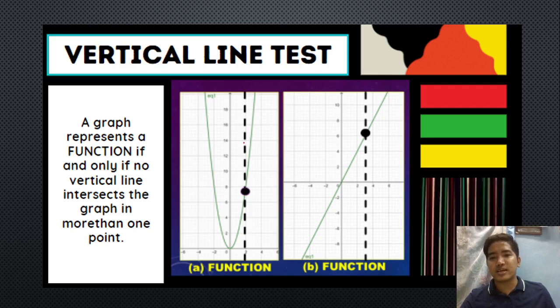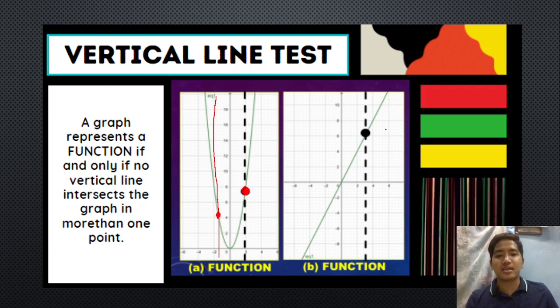Then, gumawa tayo ng vertical line dito. Then, one time lang tumama yung ating vertical line doon sa ating graph. One time lang. Okay? So, we can say that this is a function. So, kahit saan ka mag-drawing dyan ng line. Okay, for example, dito ka maglagay ng vertical line. Okay, so imagine nyo na lang straight yung pagkakagawa ko ng vertical line na yan. Then, as you can see, isang beses lang ulit tumama yung ating vertical line. Okay, so this is a function.